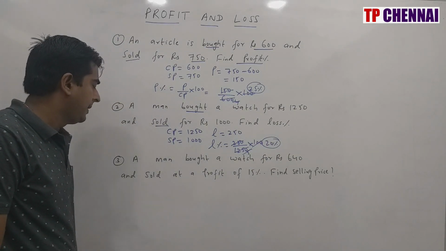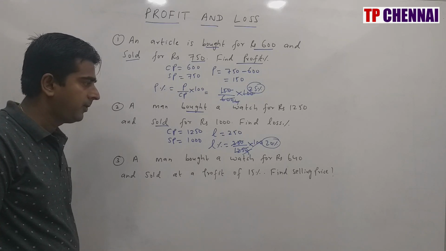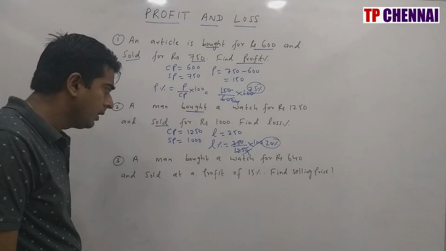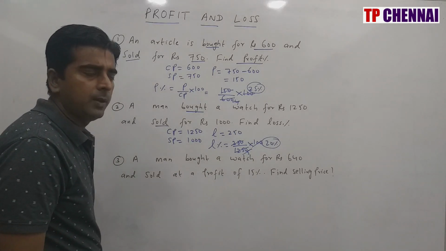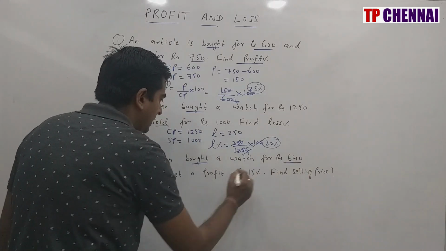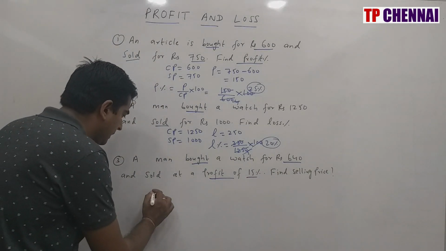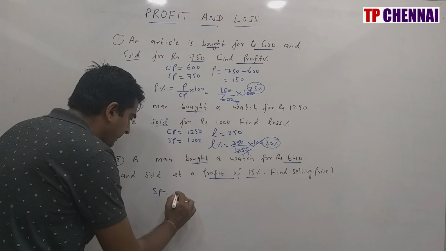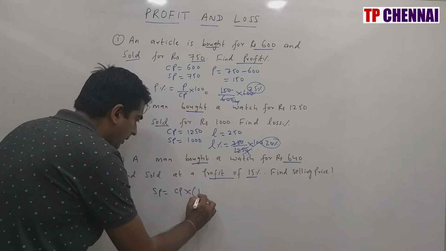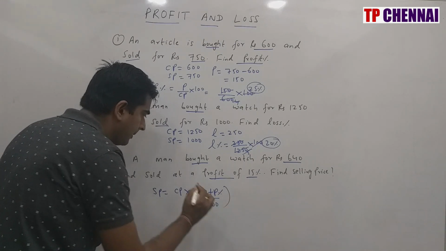Third one, a man bought a watch for rupees 640 and sold at a profit of 15%. Find the selling price. So first we will solve this question by formula method. Whenever CP is given and whenever profit percent or loss percent is given, what is the formula of selling price? Selling price is nothing but CP into 100 plus profit percentage divided by 100.